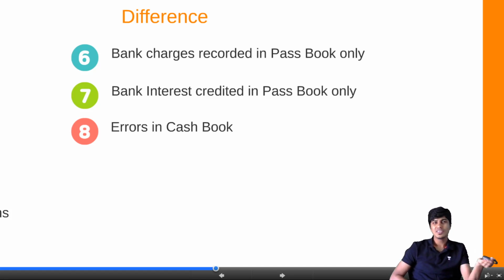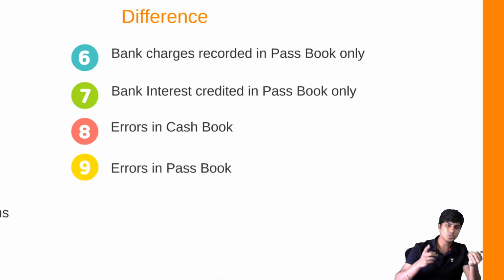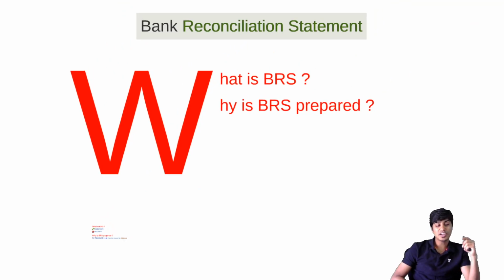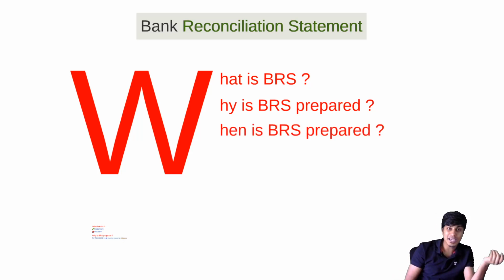And next one is, we do errors, banker also does errors. Errors can be there in the passbook also. If there are errors in passbook, again that needs to be adjusted. You will just see it at the merit of the adjustments and then decide what is to be done to rectify. This, my friends, is the differences because of which we do rectification. Sorry, reconciliation.